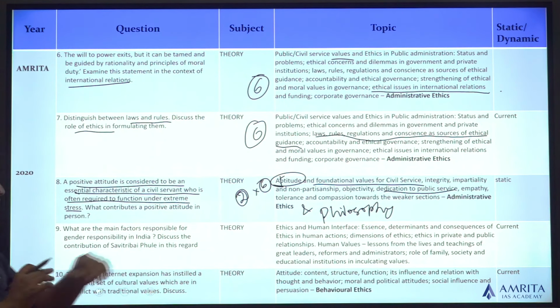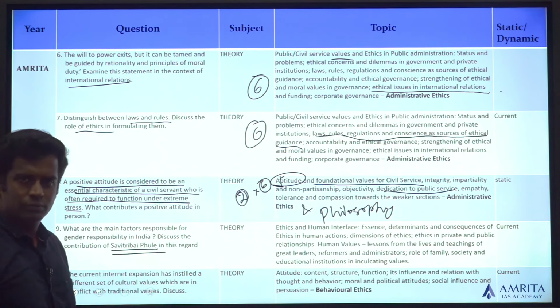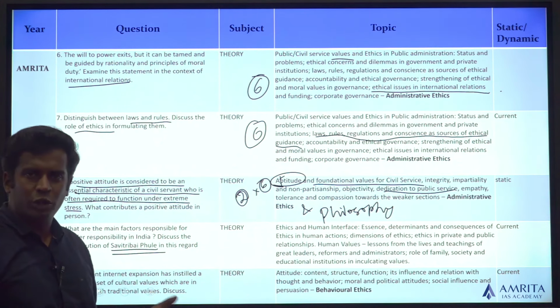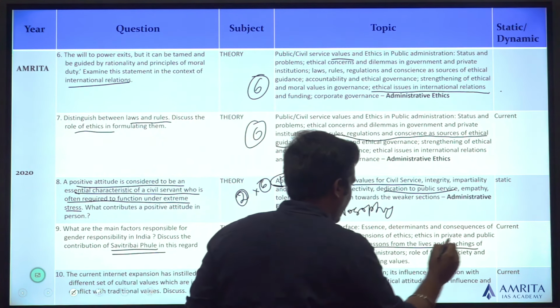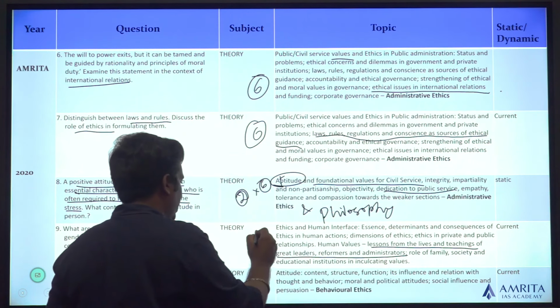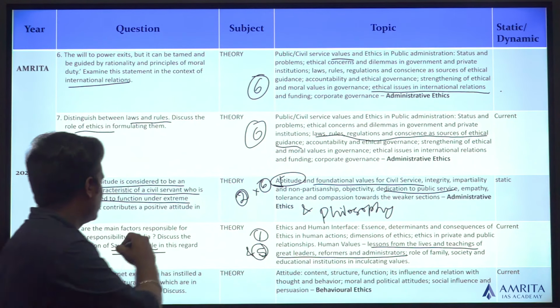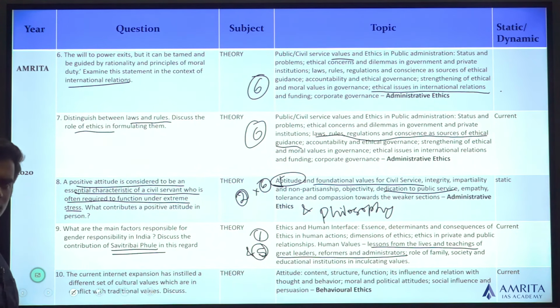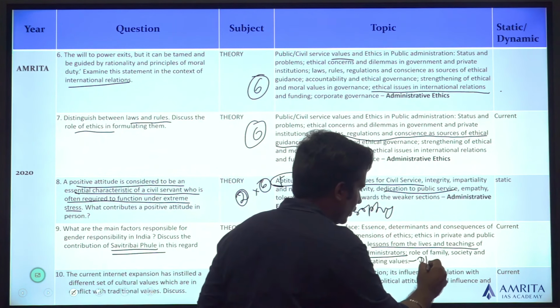Next, what are the main factors responsible for gender inequality in India? Discuss the contribution of Savitribai Phule in this regard. So again, contribution by great leaders. Lessons from the lives and teachings of great leaders, reformers and administrators. Topic number 1 or topic number 5. Again, a question from the philosophy part of your syllabus.